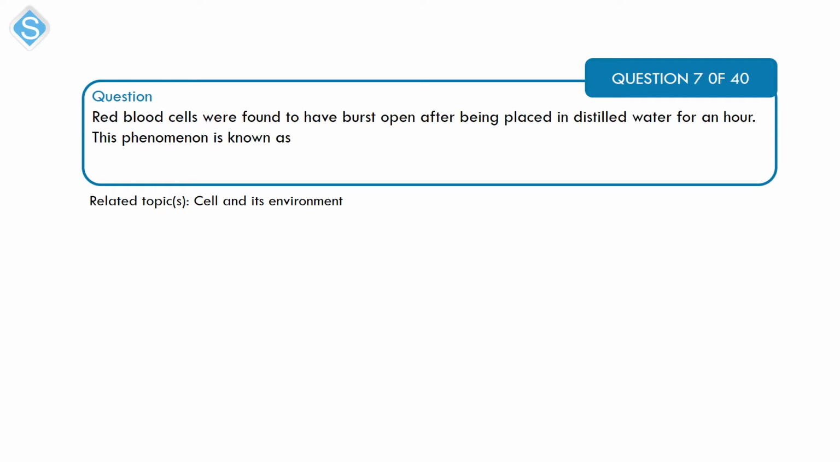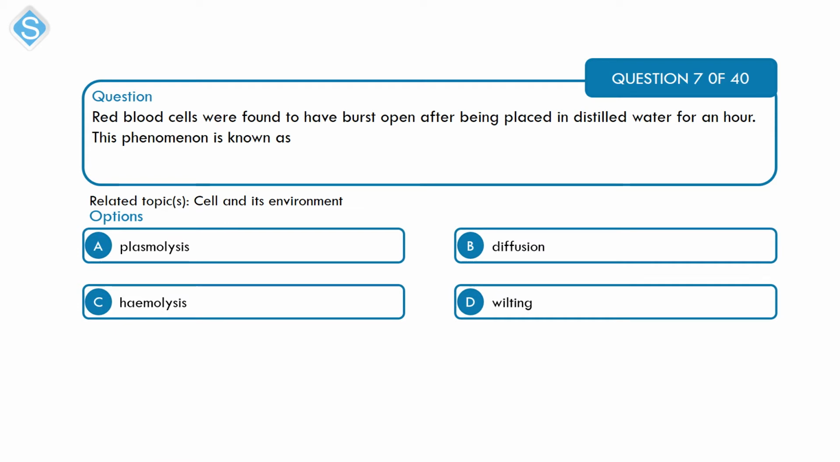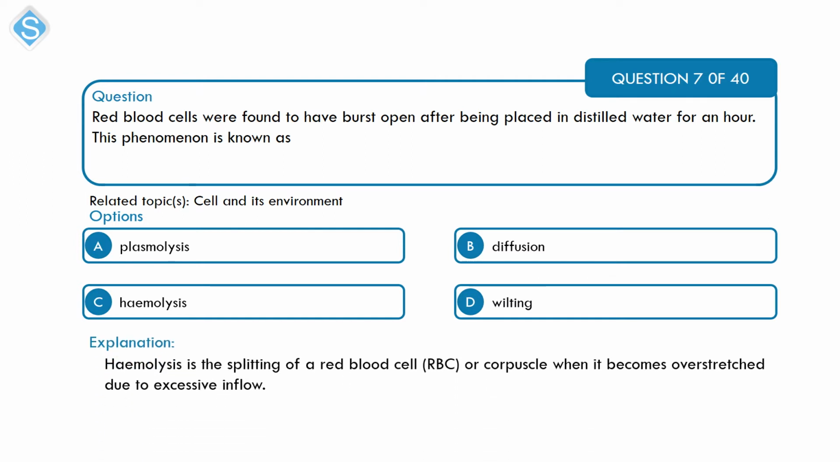Next, cell and its environment. Red blood cells are found to have burst open after being placed in distilled water for an hour. This phenomenon is known as A. Plasmolysis, B. Diffusion, C. Osmosis, and D. Wilting. Alright, so the correct option, of course, is C. Hemolysis is the splitting of red blood cells when they become overstretched.